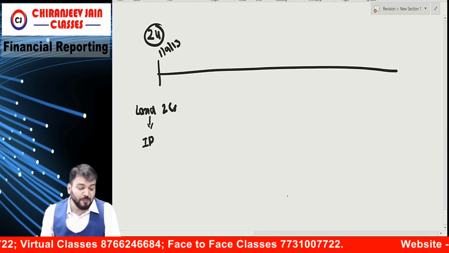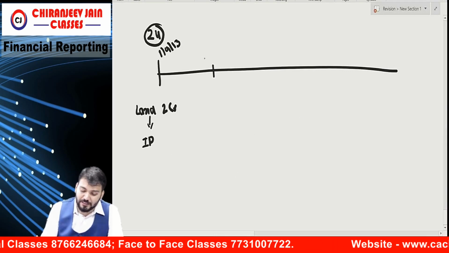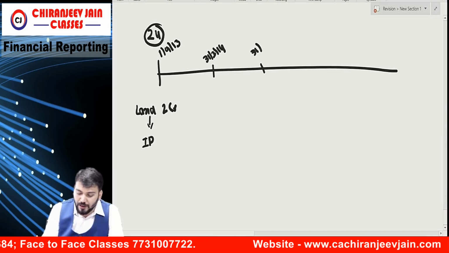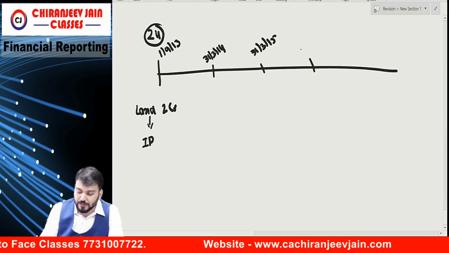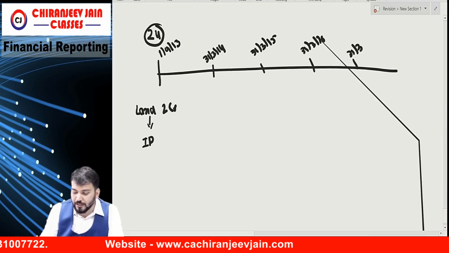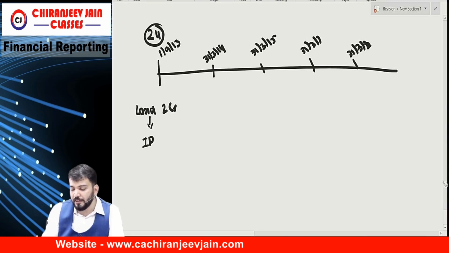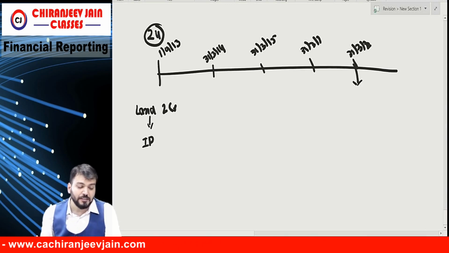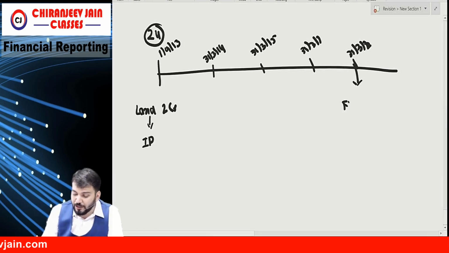Yes. This is 31st March 2014, this is 31st March 2015, this is 31st March 2016, this is 31st March 2017. What happened in this year? On 31st March 2017, the fair value of the property was 2.6 crore.